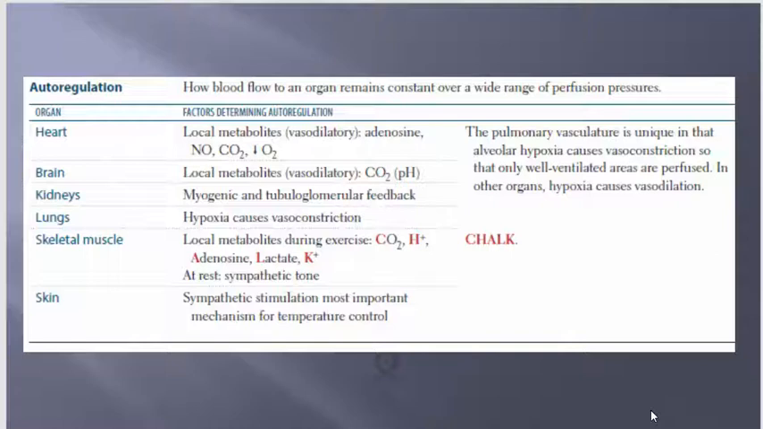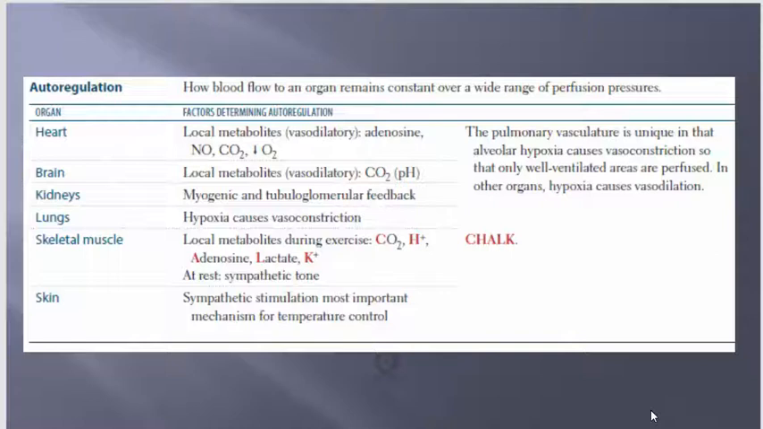For the heart, local metabolites, vasodilatory, adenosine. Okay? Lower the blood pressure, in other words. CO2, oxygen, nitric oxide, decrease in oxygen. So brain, the local metabolites, vasodilatory as well, carbon dioxide.